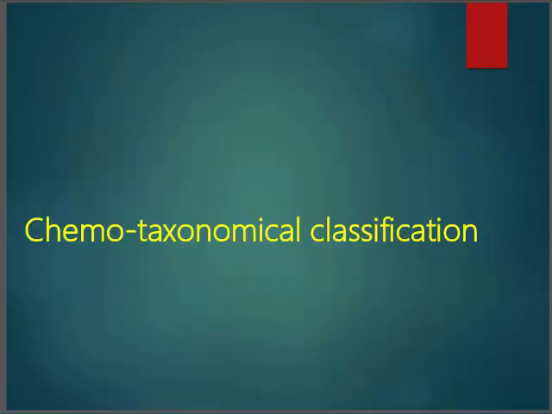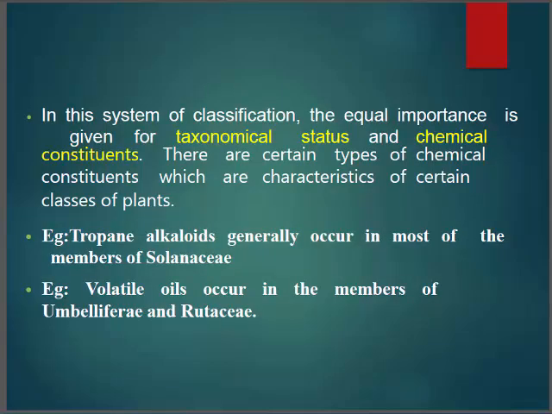Next is chemotaxonomical classification. Under chemotaxonomical classification, what is it? It gives both importance to the taxonomical status and chemical constituents. For example, tropane alkaloids generally occur in most of the members of Solanaceae, and volatile oils occur in the members of Umbelliferae and Rutaceae.